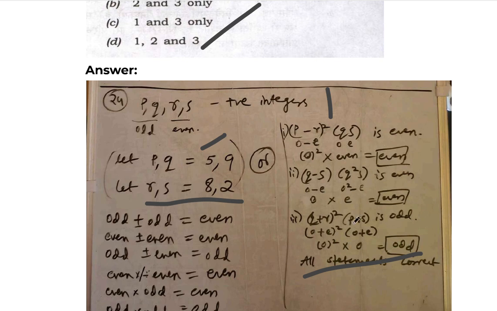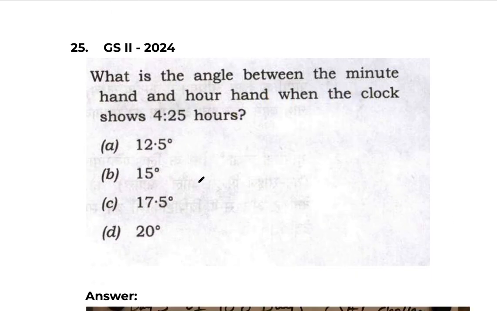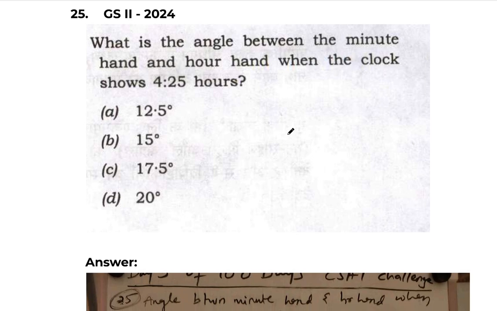We don't need the last answer, right? We just need whether the statement is correct or not. You can check it in an easy way. Next, fifth question. What is the angle between minute hand and hour hand when the clock shows 4:25 hours? When the clock hits 4:25, what is the angle between hour hand and minute hand, they're asking.